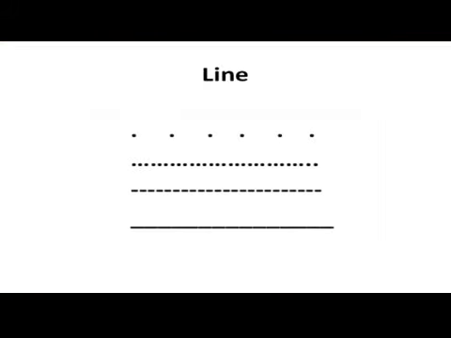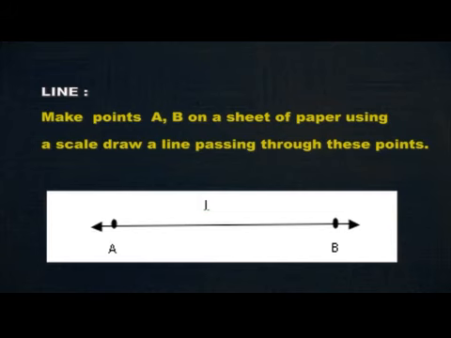Now we can see about line. Observe the given figure carefully. As the space in between the points decreases, they join to form a line. A line is a set of points closely arranged without gap. Mark points A and B on a sheet of paper using a scale and draw a line passing through these points. This is a straight line. It is represented as line AB or line L.